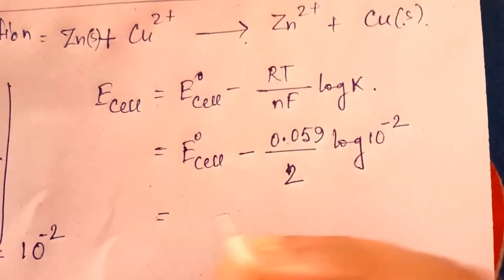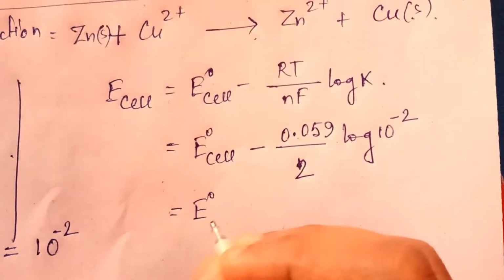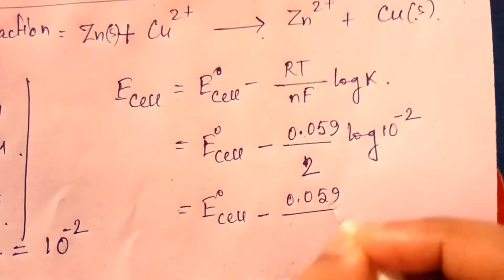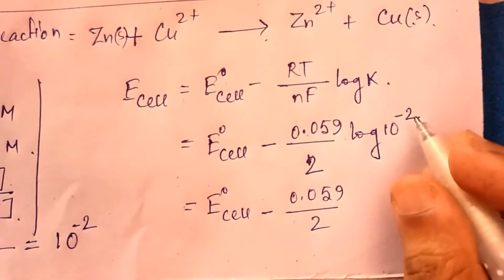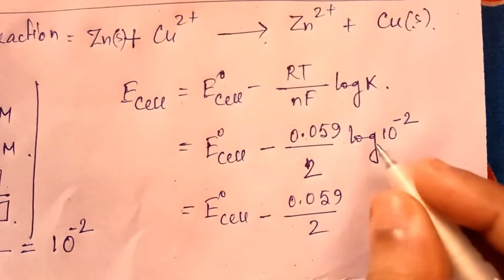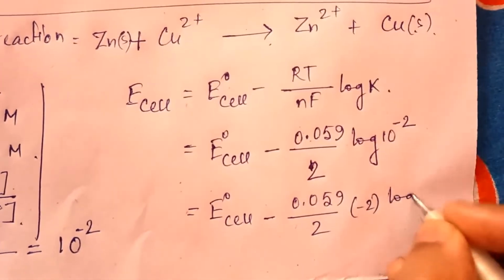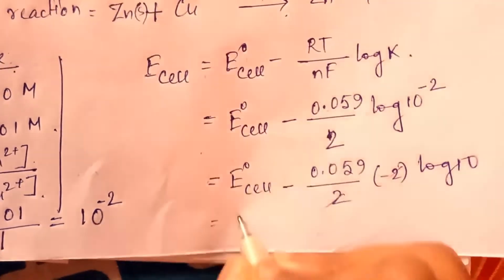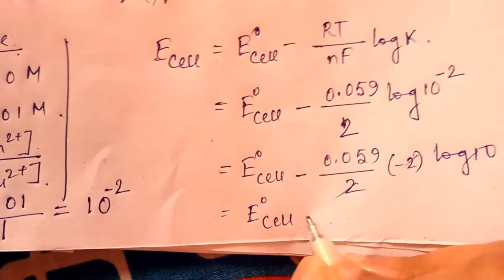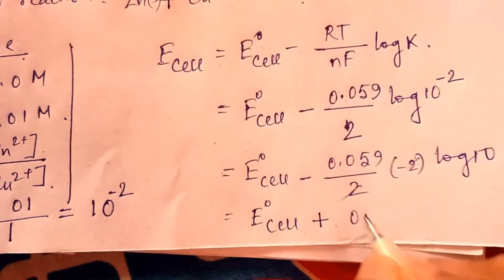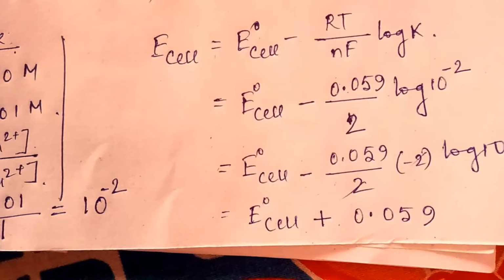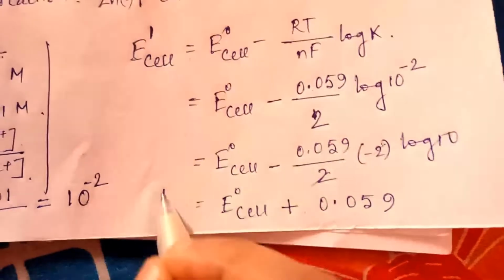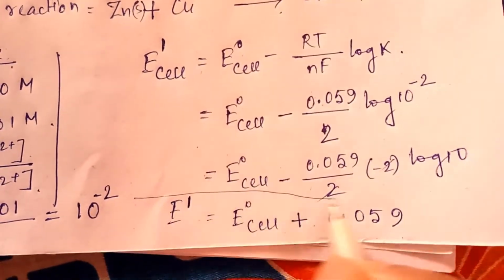Now after calculation you will get E0 cell minus 0.059 by 2. This minus 2 will come in front of that log, so minus 2 into log 10, which means 1. So the 2 cancel, and minus becomes plus. So E0 cell plus 0.059. This is the first case, E1.